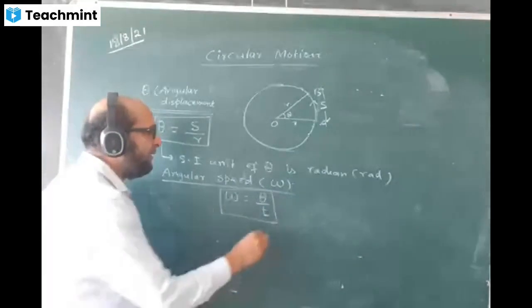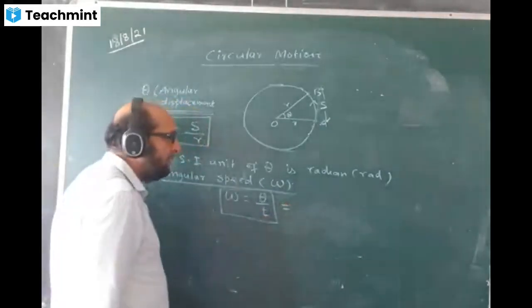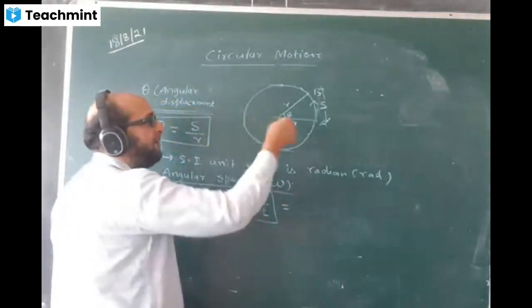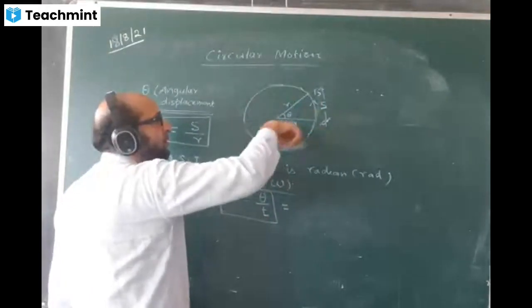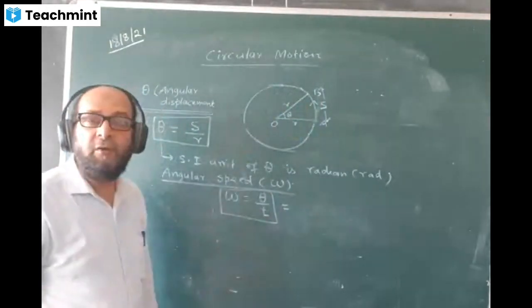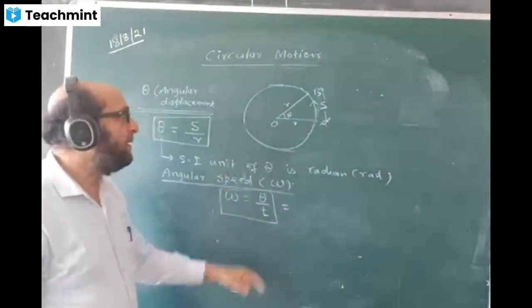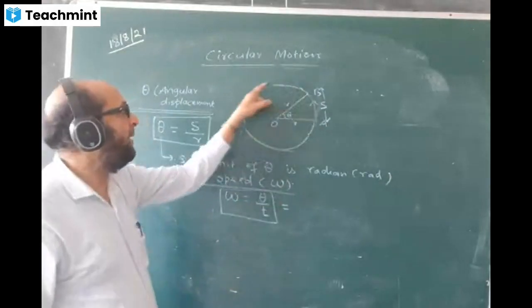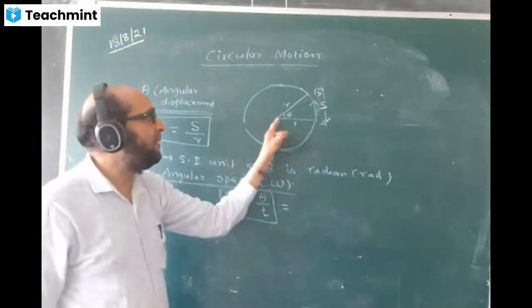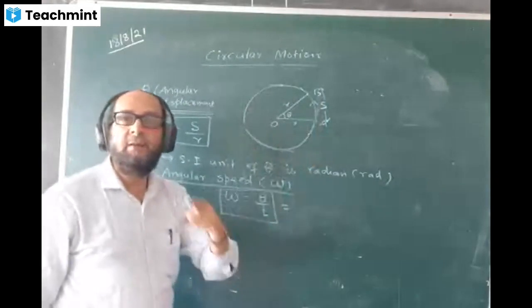Okay, and further we can continue a little further. I'll take one complete revolution around the circle. In one complete revolution, do you know how much is the angle made? What is the total angle made at the center in one revolution? How much is the angle made? You can share with me.